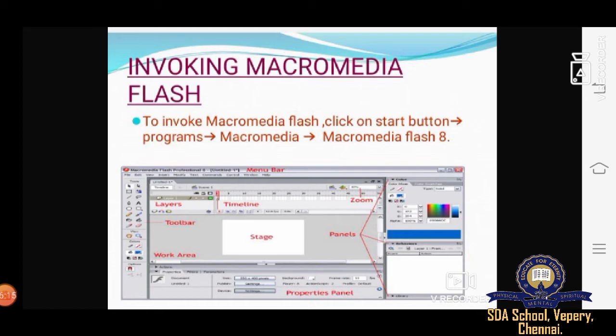On my right side you can see the color panels. You can select any kind of colors for your project, whatever you are doing. And right down under that, the properties panels are there. There you can select the size of your project, whatever you're doing in Macromedia Flash. This is the diagram of the application window of Macromedia Flash.